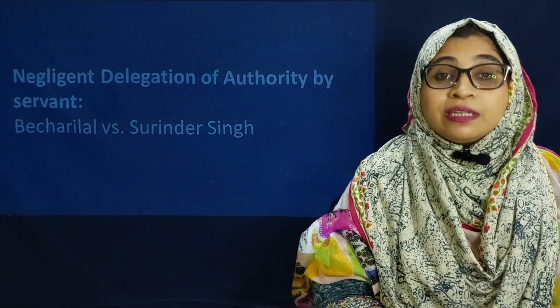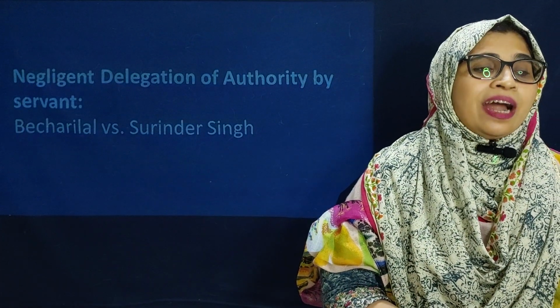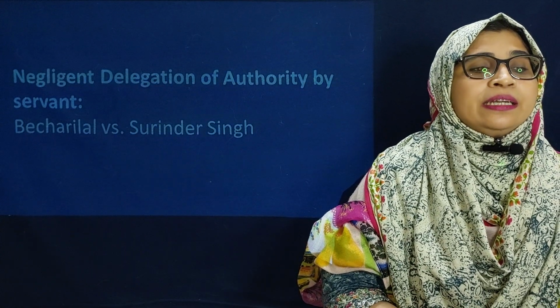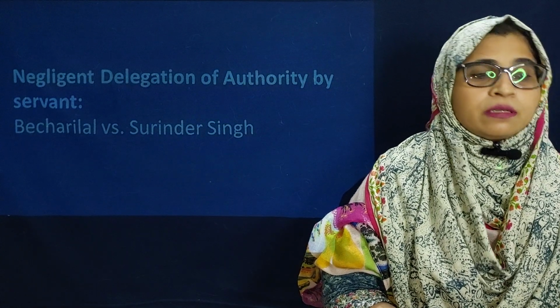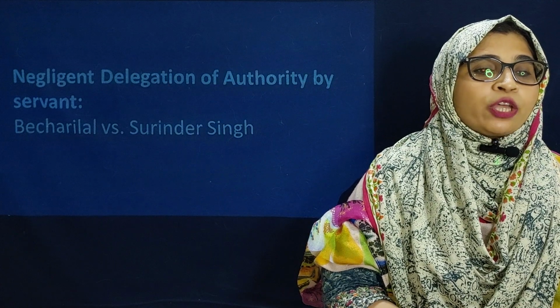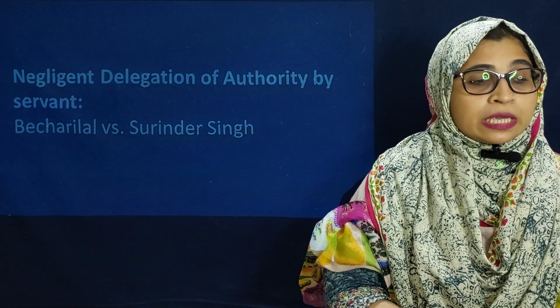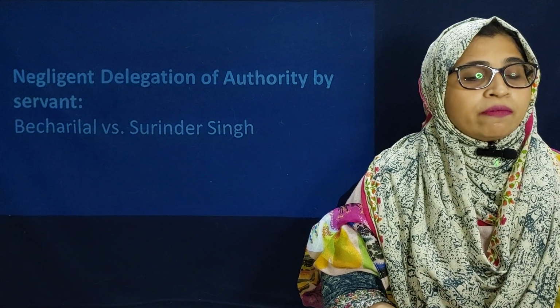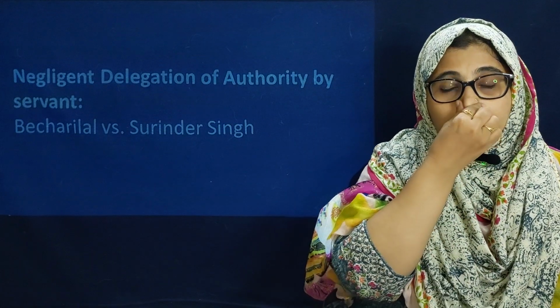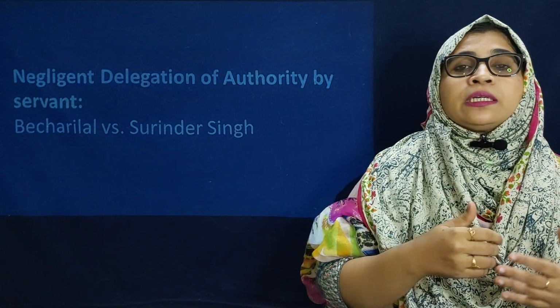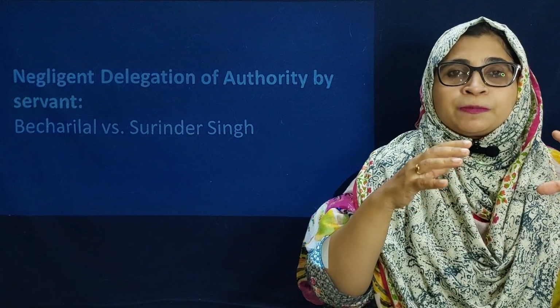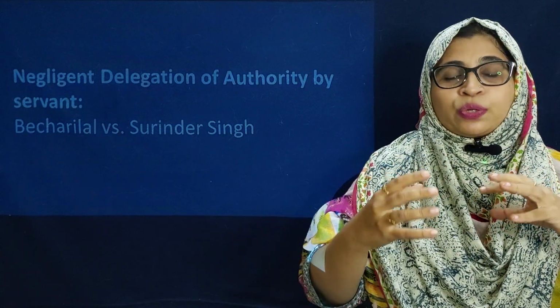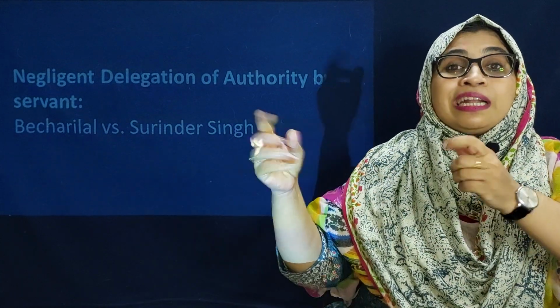Now we will go to the next unauthorized mode, that is negligent delegation of authority by the servant. Here one of the case laws mentioned is Vicarious Lal versus Surinder Singh. In this case, the defendant driver gave the steering to the cleaner.